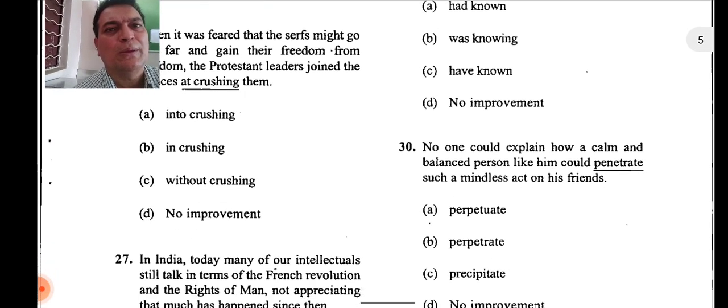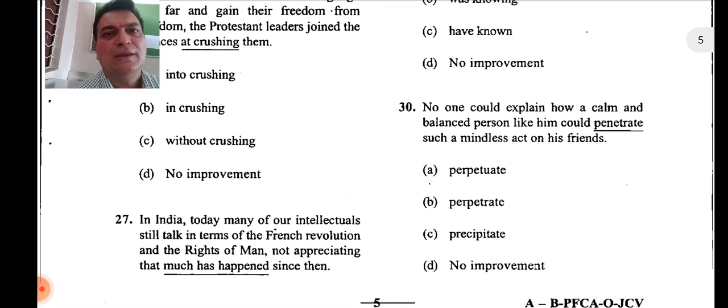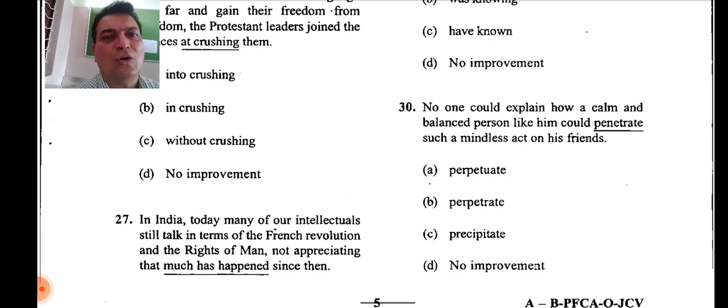So let's move on to the last question for today, because we have seen nearly 15 questions of spotting the errors and 15 questions of sentence improvement, and here is the last question on sentence improvement. No one could explain how a calm and balanced person like him could penetrate such a mindless act on his friends.